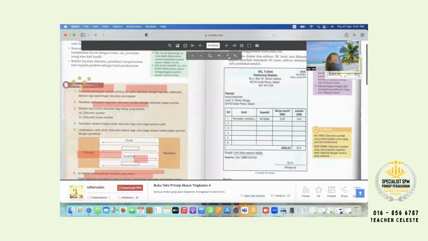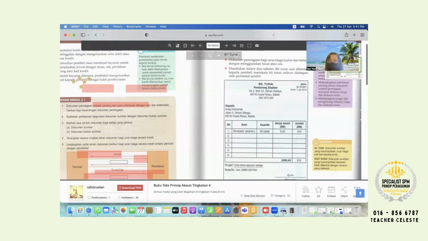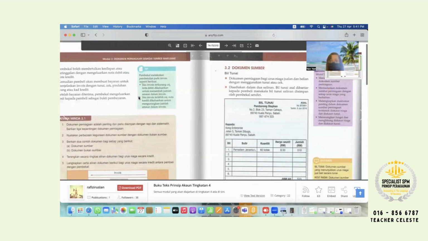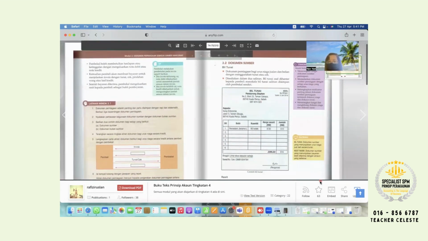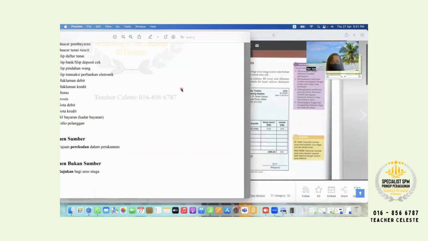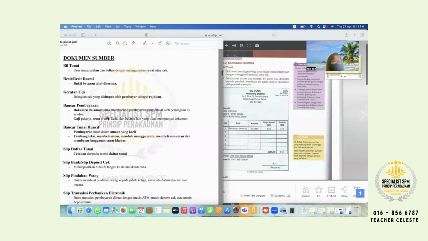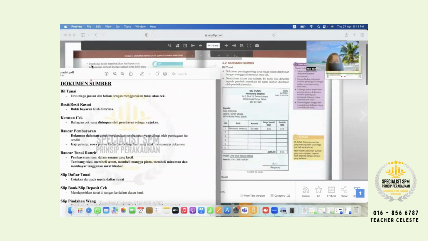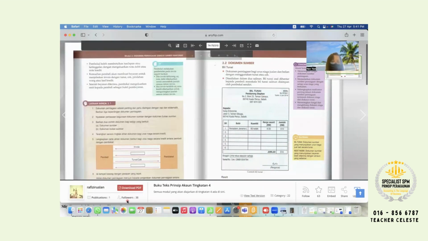You may turn to page 72, 3.2, document sumber. So this one is a contoh buku bil tunai, contoh bil tunai. This one is the contoh bil tunai here. You see here. Oops, sorry.